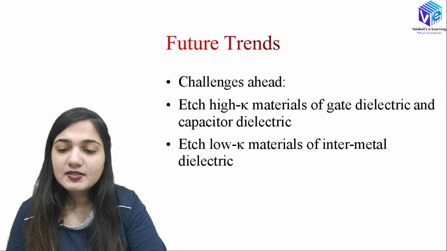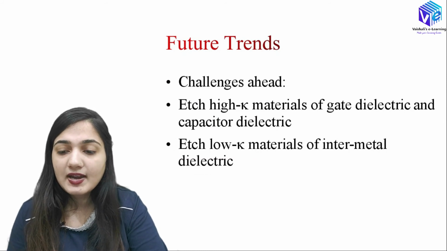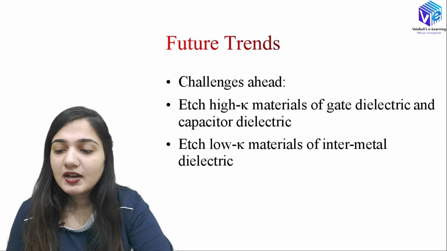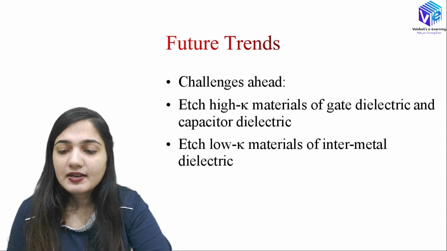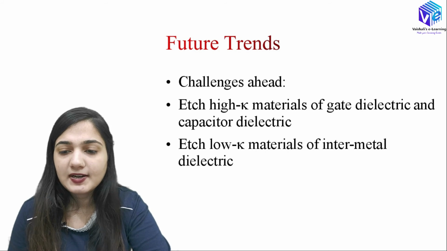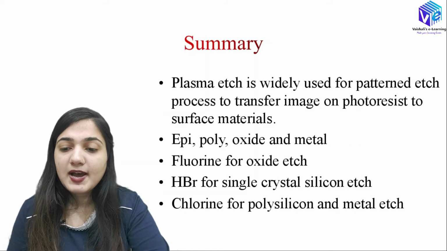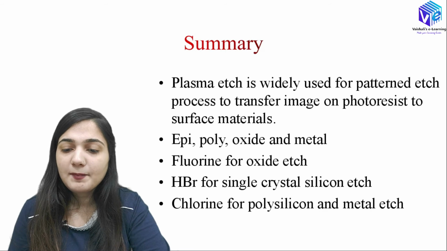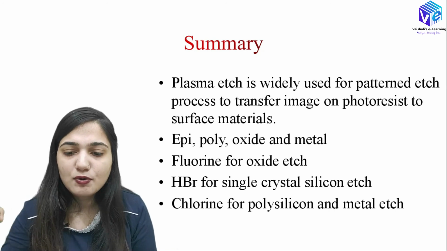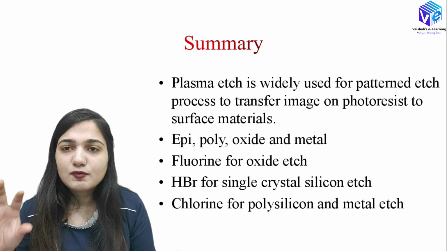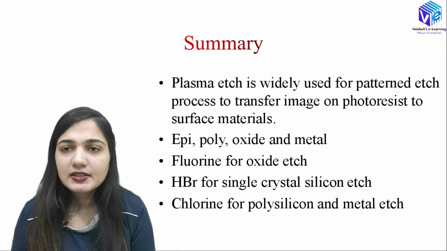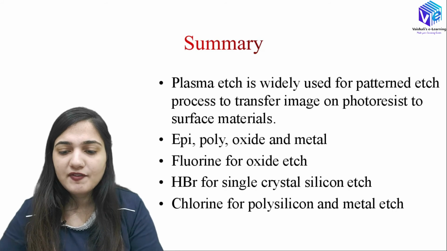Now in the future trends, the challenges are with the high dielectric constant material, which we use with the gate and the capacitor dielectric. We also have challenges with etching of low dielectric material of intermetal dielectric. Now coming to the summary, plasma etching is a widely used technique for the pattern etch process to transfer the image on the photoresist to the surface material. So we use the photolithography process to etch out the underneath layer. Photoresist will be protecting the underneath layer, and the exposed part will be etched out with the help of the etching process.